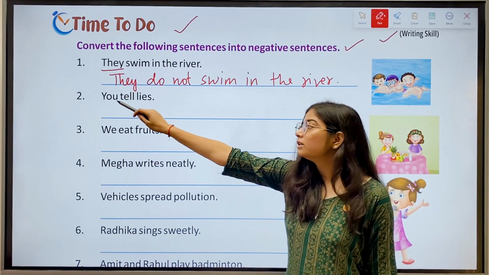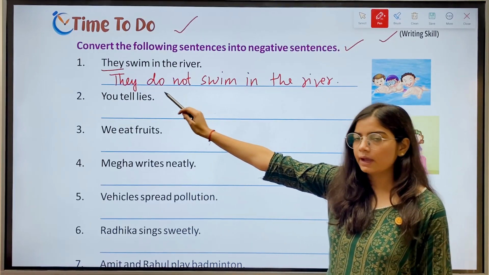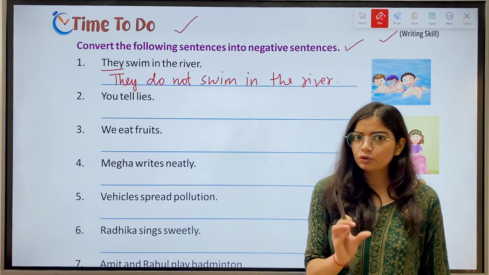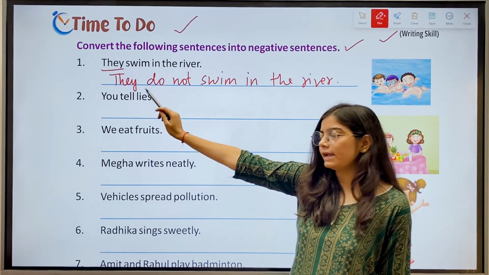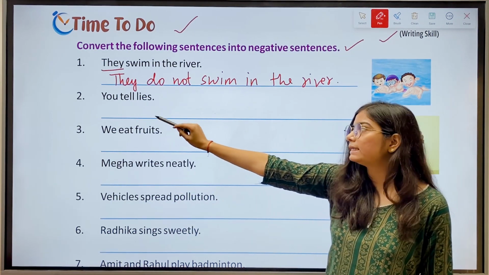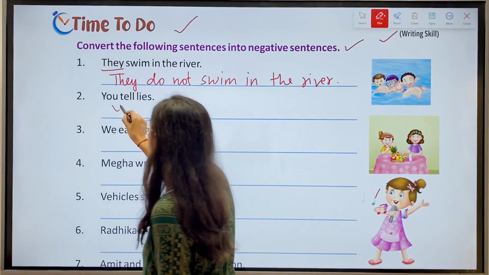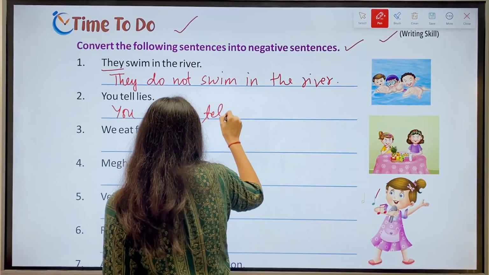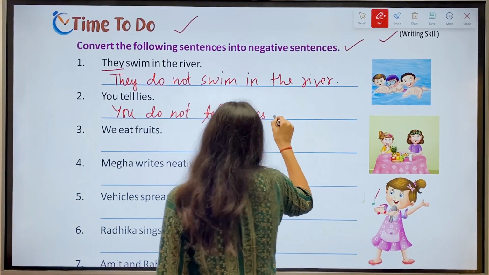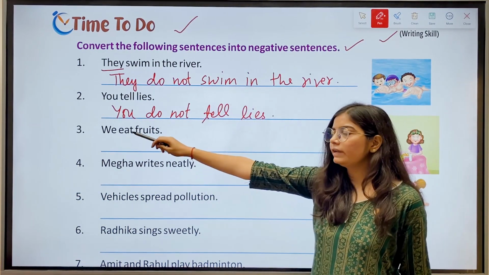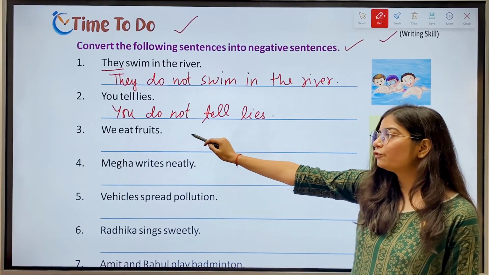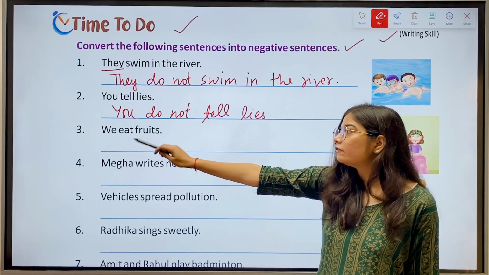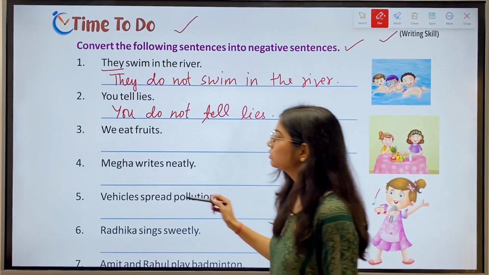Then we have second, you tell lies. Now again, you is the plural subject. So we'll use do not plus the root form, which is tell. So the answer is you do not tell lies. Then we have third, we eat fruits. Again, we is the plural subject. So the answer is we do not eat fruits.